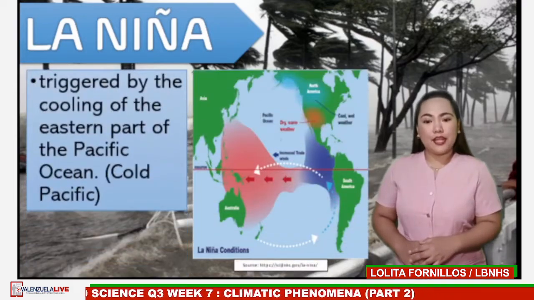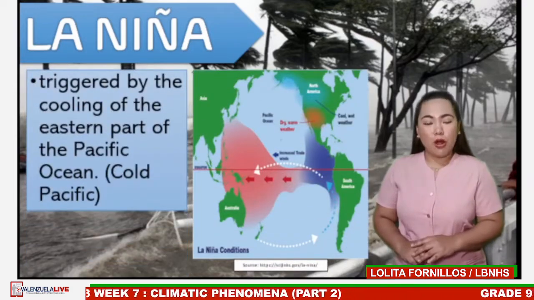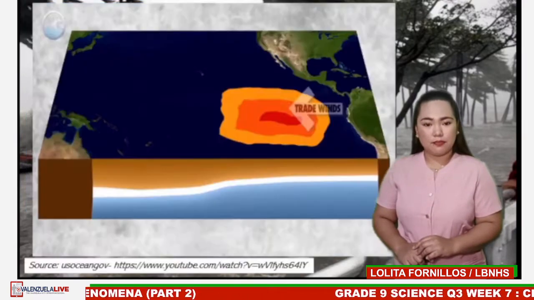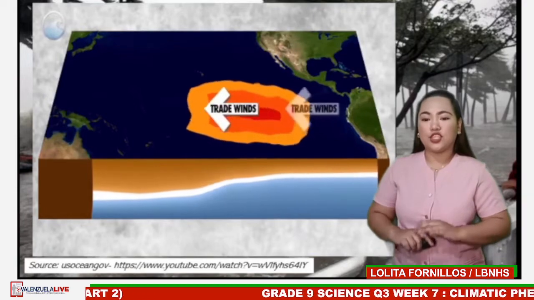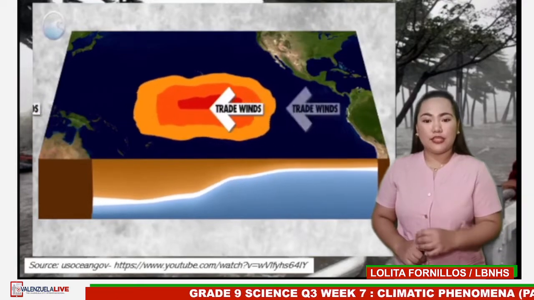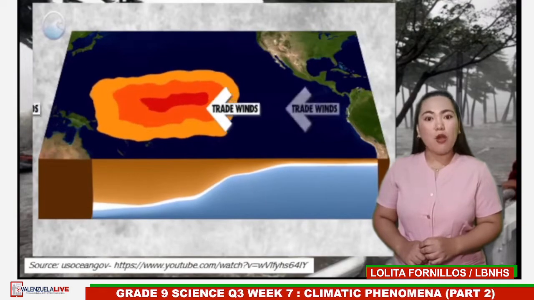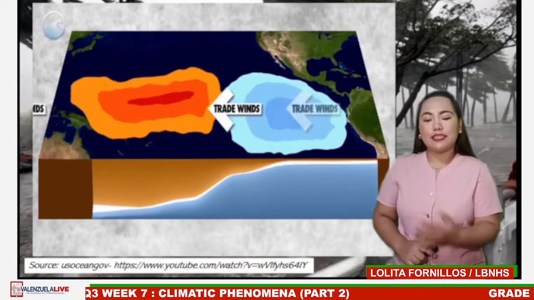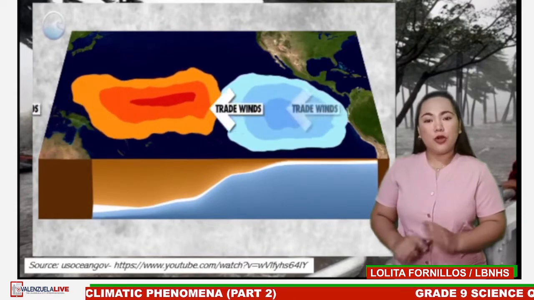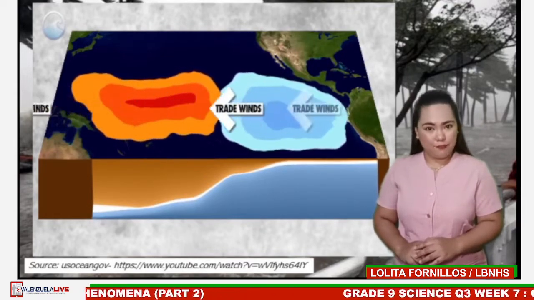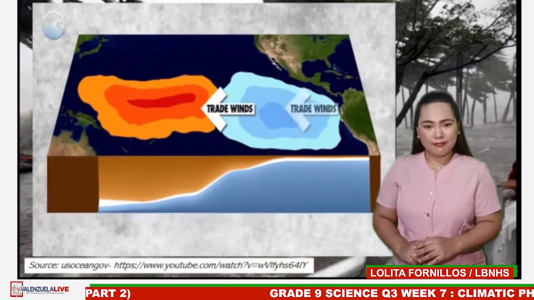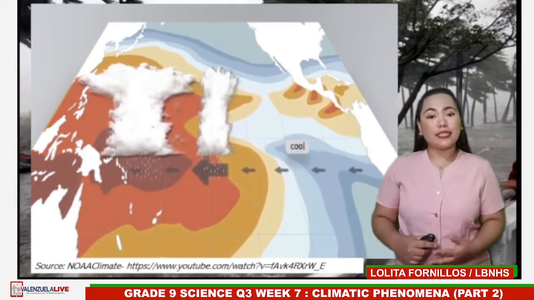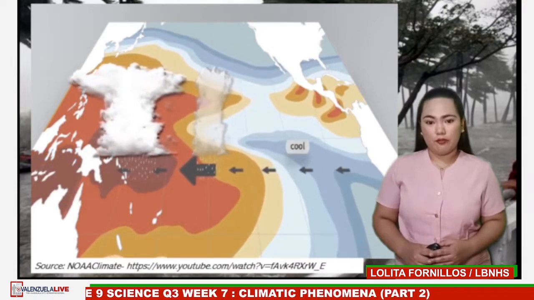La Niña is triggered by the cooling of the eastern part of the Pacific Ocean or the cold Pacific. La Niña develops when stronger than normal easterly trade winds push the warm water farther towards the western Pacific and increase the upwelling of cool water towards the surface in the eastern Pacific. Moving air or trade wind brings along too much water vapor.